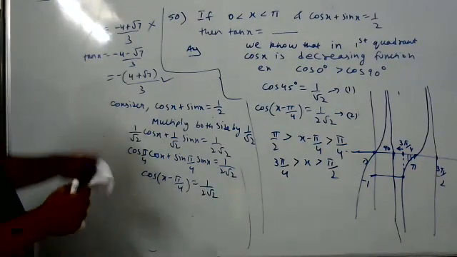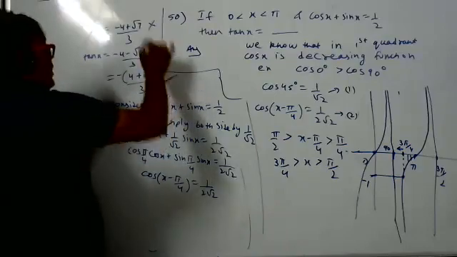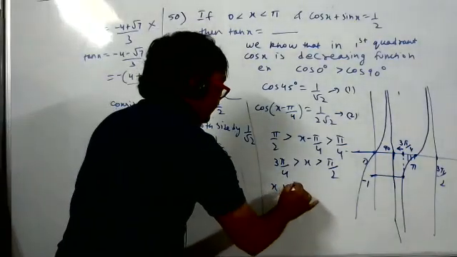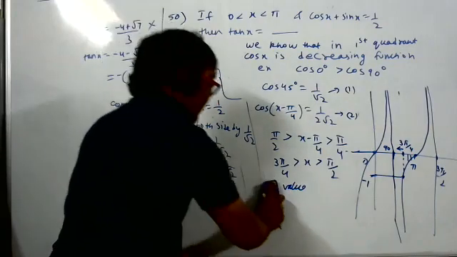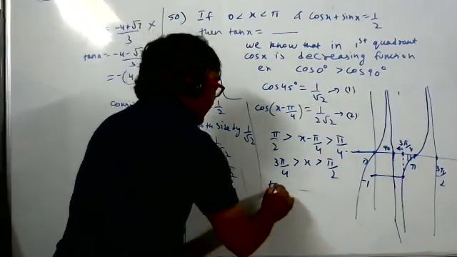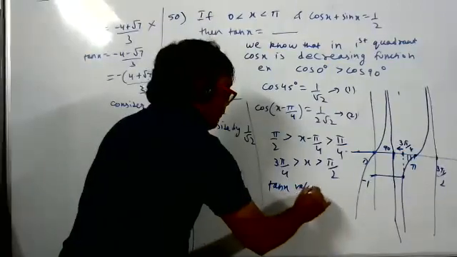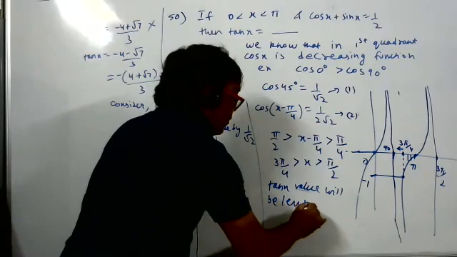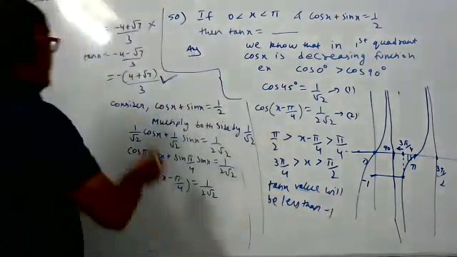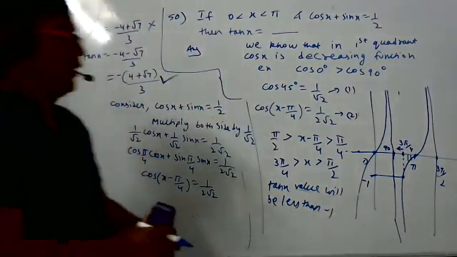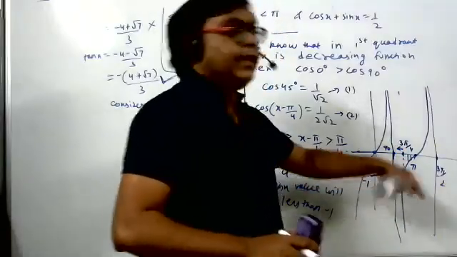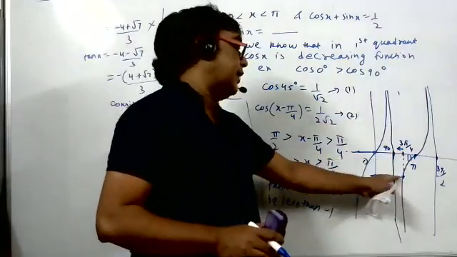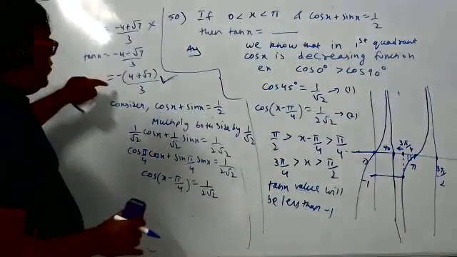Second one. That is why the second one is correct and the first one is wrong. The tan x value will be less than -1. Less than -1 means obviously this is the correct answer, because when you go to 135 it will become -1, and beyond that it is more than -1. But now, between 90 and 135, it is less than -1. That's why only the second option is correct.